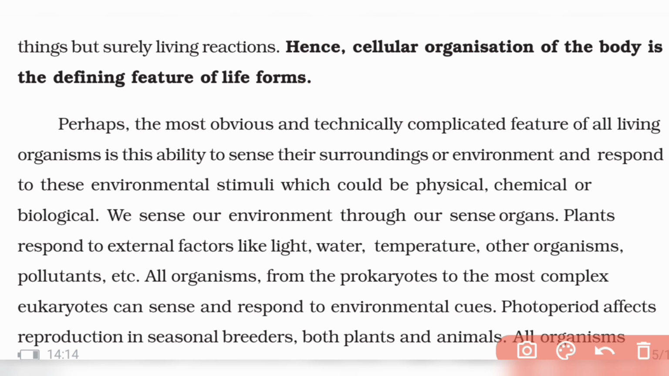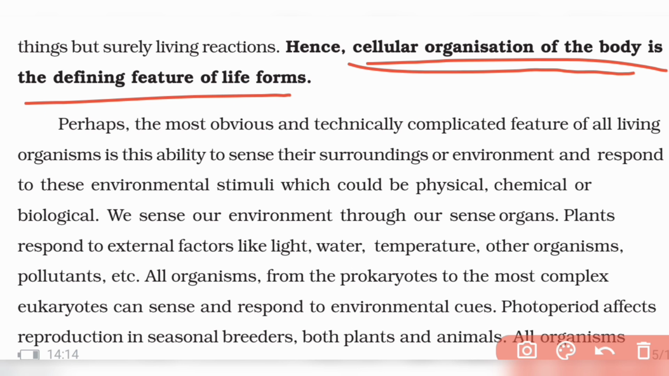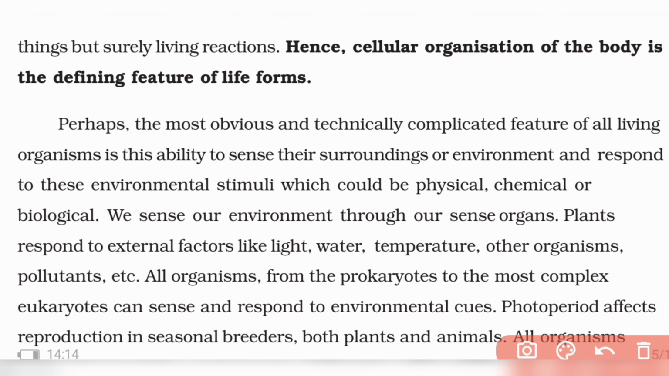And like that only, cellular organization of a body is also a defining feature of life forms. So our cells are organized so nicely inside the body, right? And they communicate among themselves with chemicals. So that is also a defining feature of living organisms. And mostly technically a complicated feature of all living organisms is the ability to sense the surrounding, right? You can feel your surrounding.